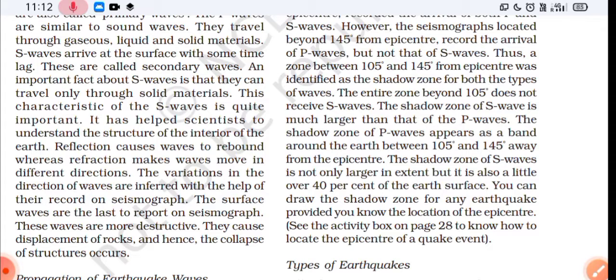Now seismograph is an instrument which records seismic waves on paper. Okay, Richter scale is a scale which measures the magnitude of an earthquake. Seismograph records seismic waves and this measures the magnitude of earthquake. In other words, energy released by an earthquake is measured on the Richter scale, and generally it is from 0 to 10. An earthquake measuring 6 on the Richter scale is 10 times stronger than 5 and 100 times stronger than 4. Hope you are understanding my point.